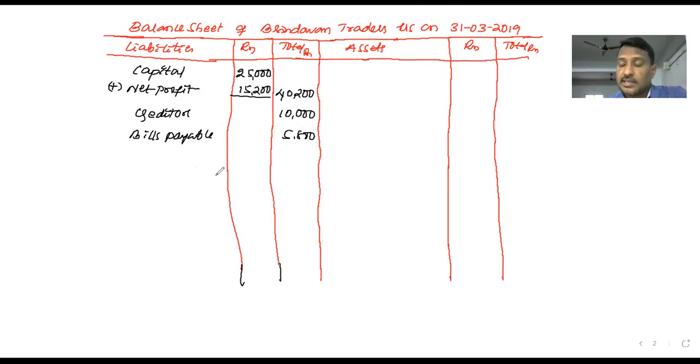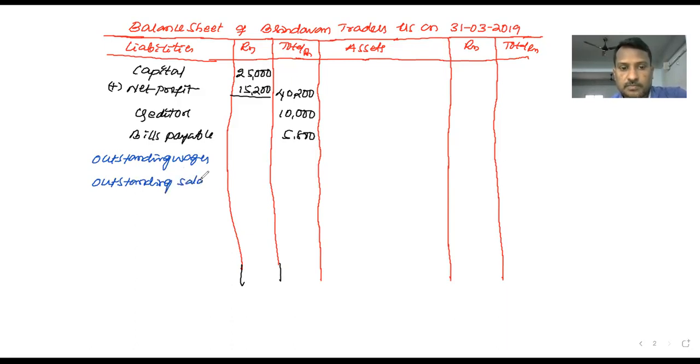Already in this problem we have two expenses payable: outstanding wages, outstanding salaries.